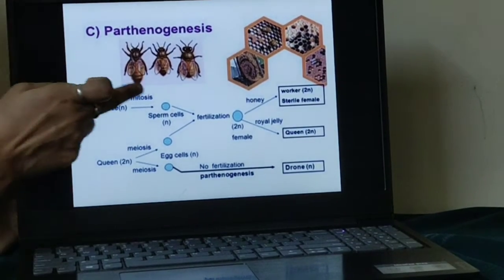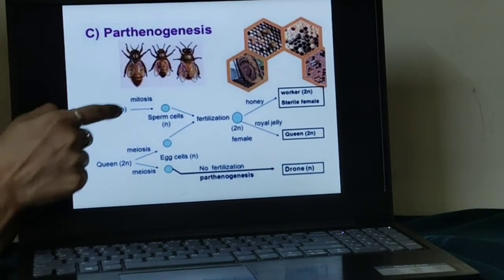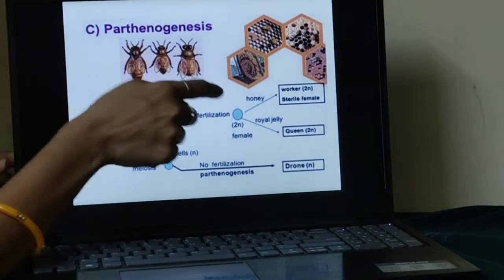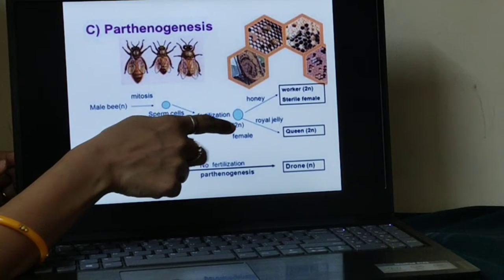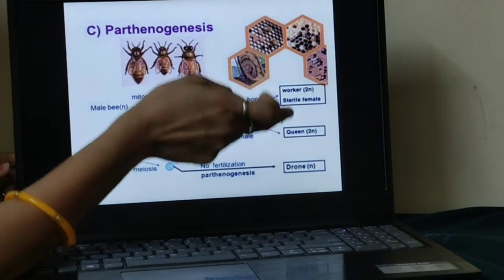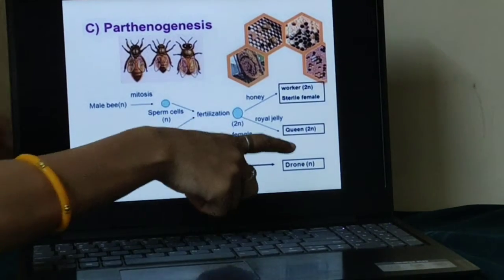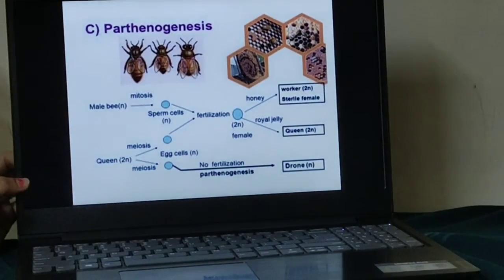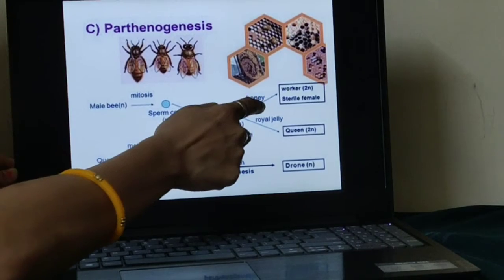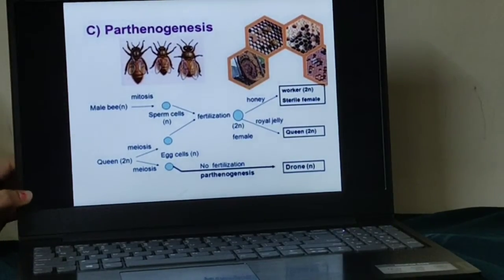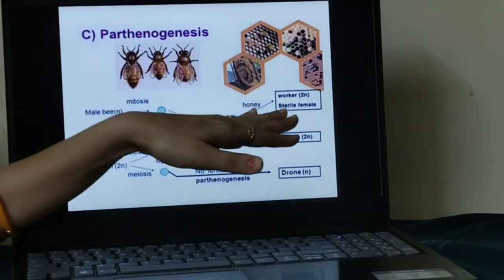Remember, if fertilization occurs in honeybees, the sperm fuses with the egg and produces a diploid zygote. If the zygote has royal jelly, it converts into a queen. But if the zygote has honey, it is a sterile worker. This is the fertilization process.